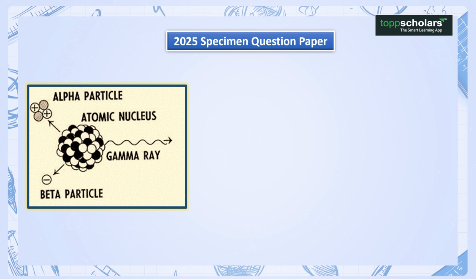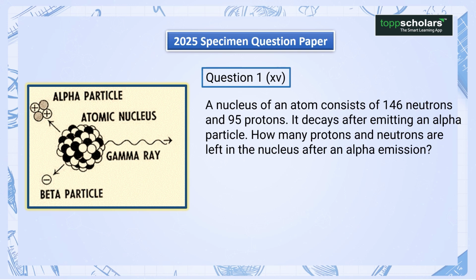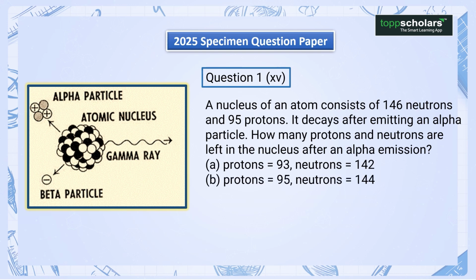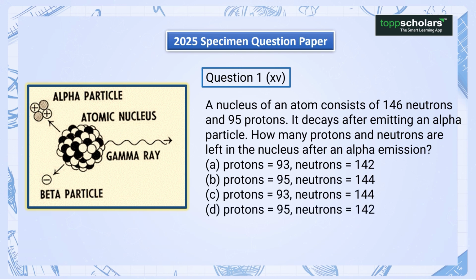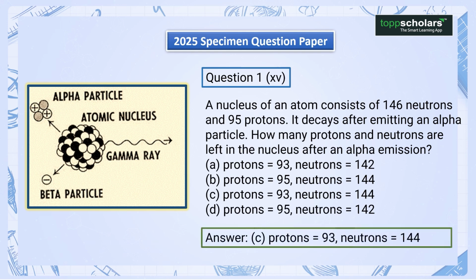2025 specimen question paper. Question 1. 15th. A nucleus of an atom consists of 146 neutrons and 95 protons. It decays after emitting an alpha particle. How many protons and neutrons are left in the nucleus after an alpha emission? A. Protons equal to 93, neutrons equal to 142. B. Protons equal to 95, neutrons equal to 144. C. Protons equal to 93, neutrons equal to 144. D. Protons equal to 95, neutrons equal to 142. And the right answer is C. Protons equal to 93, neutrons equal to 144.